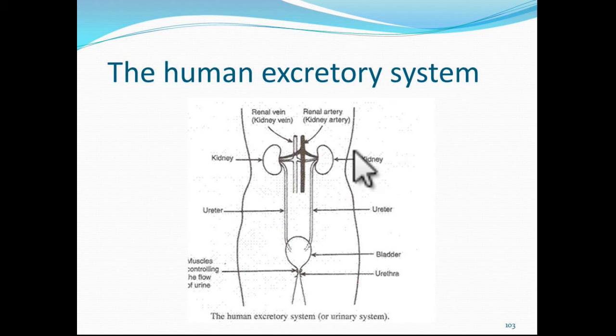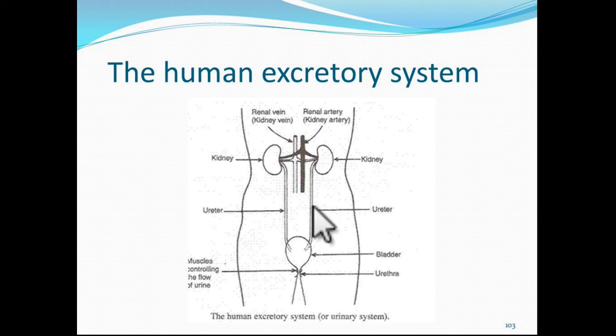Just see here, children. Renal artery is bringing the dirty blood to the kidney. Kidney is filtering the blood. After filtration, the clean blood goes through the renal vein to the rest of the body. That is the clean blood which is carried by the renal vein. Then the urine which is formed by the kidney is passed to the ureters. Ureters are connected to both of the kidneys. Two ureters are there, you can see.